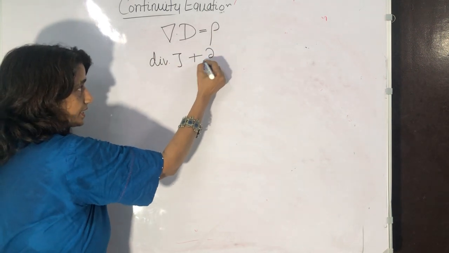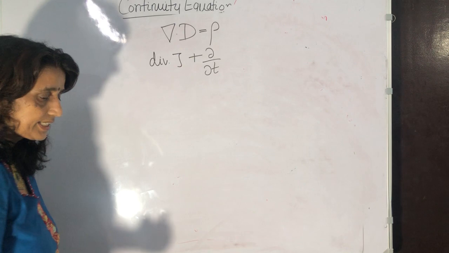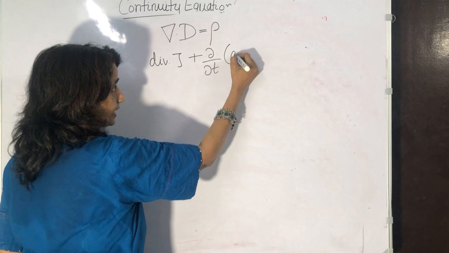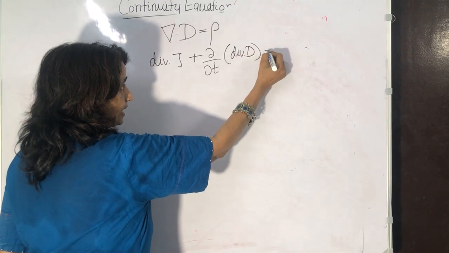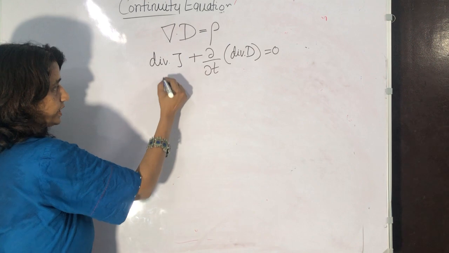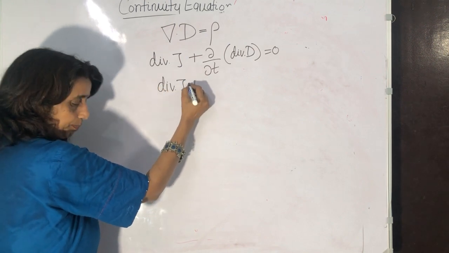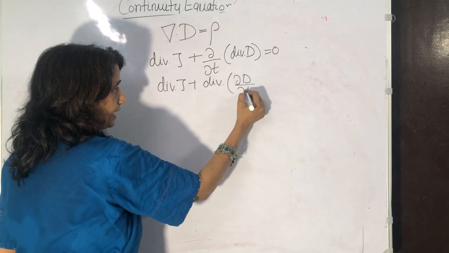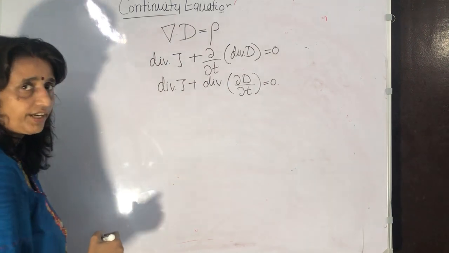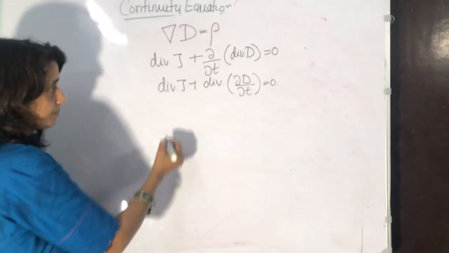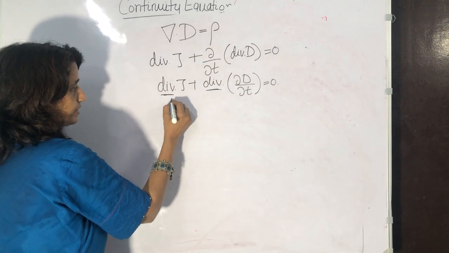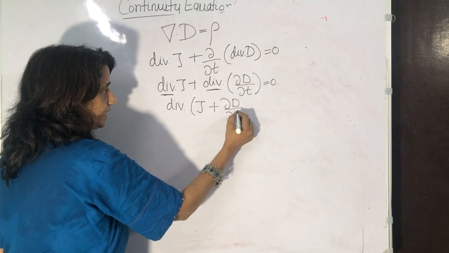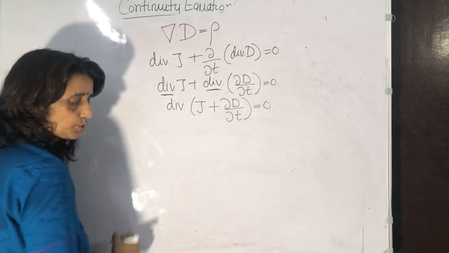Instead of rho we write divergence D, so divergence J plus divergence of del D by del t is equal to 0. This divergence we take out common, so divergence of J plus del D by del t is equal to 0.